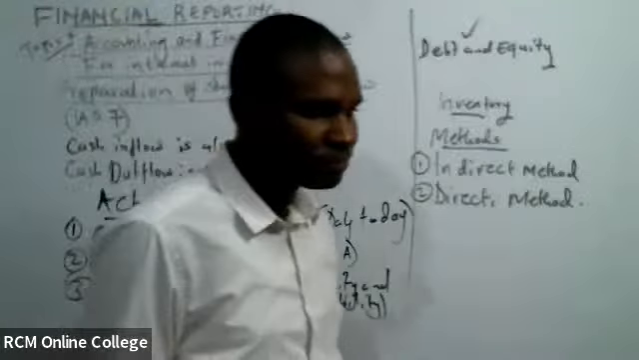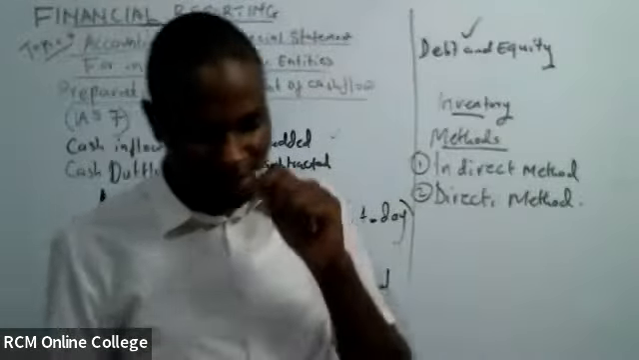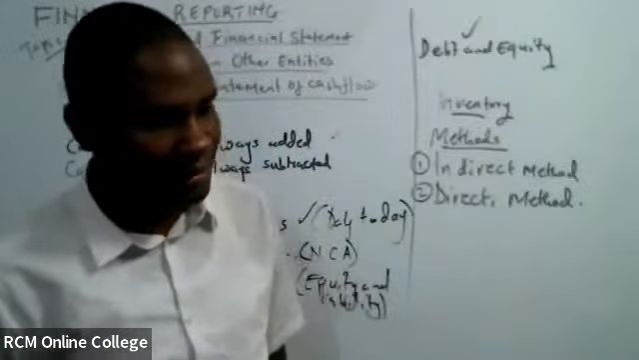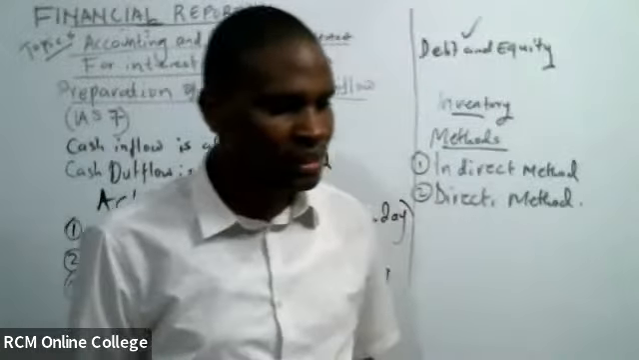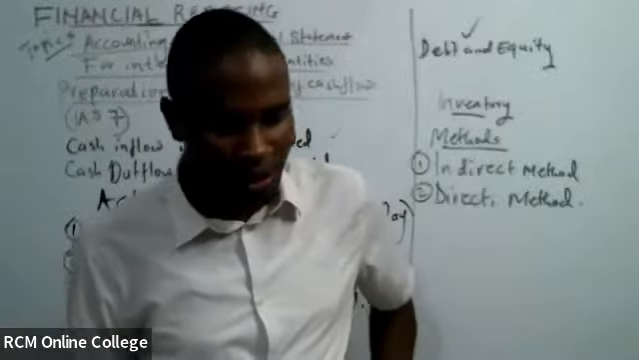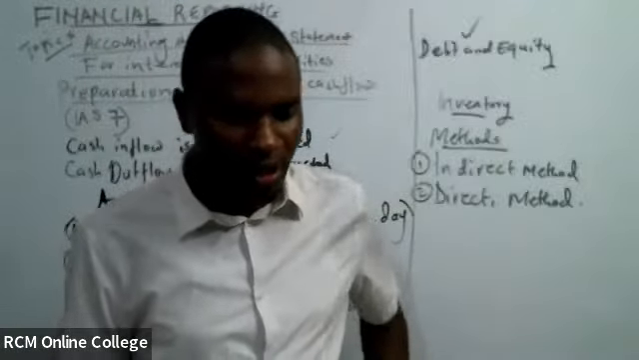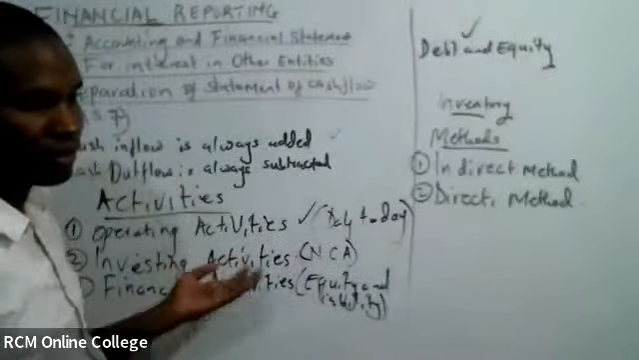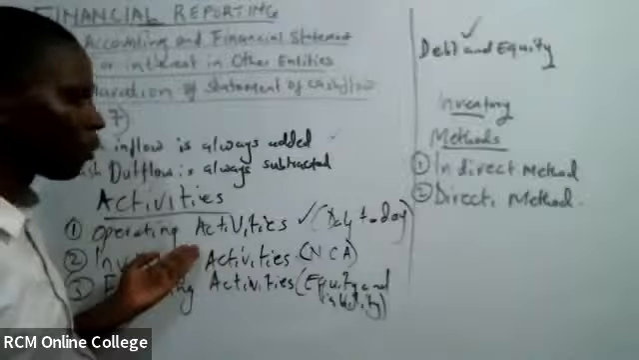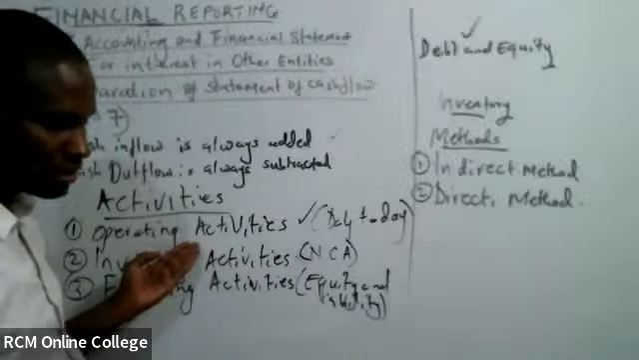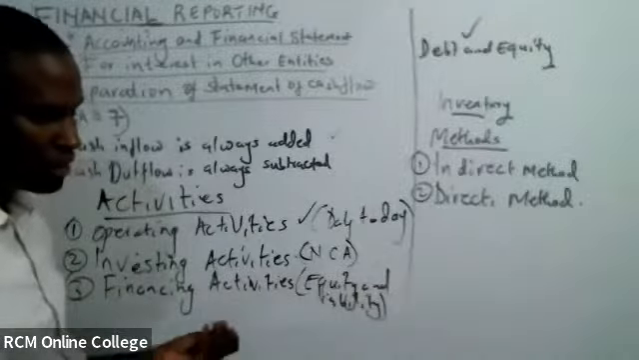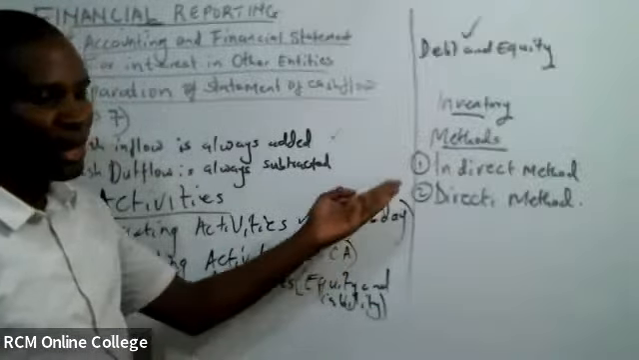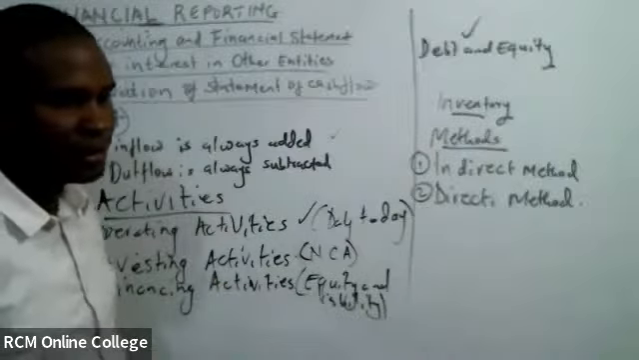Investing activities relate to acquisition and sale of assets. Operating activity is the first one. We have said that these are activities carried out to generate revenue or income, or you can say these are day-to-day activities done.